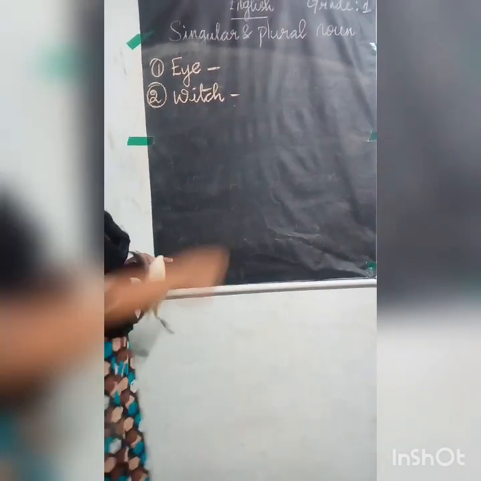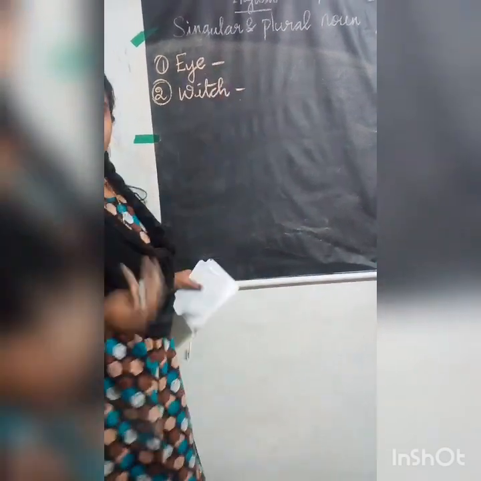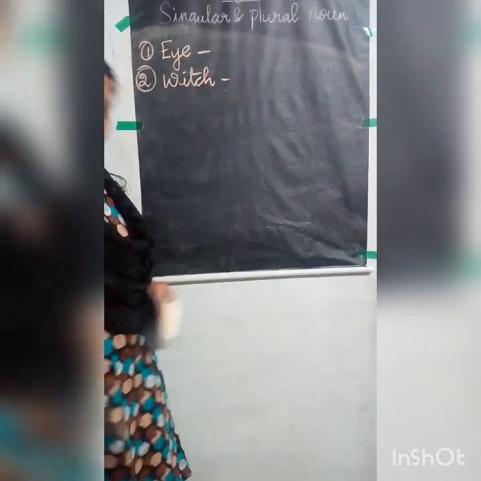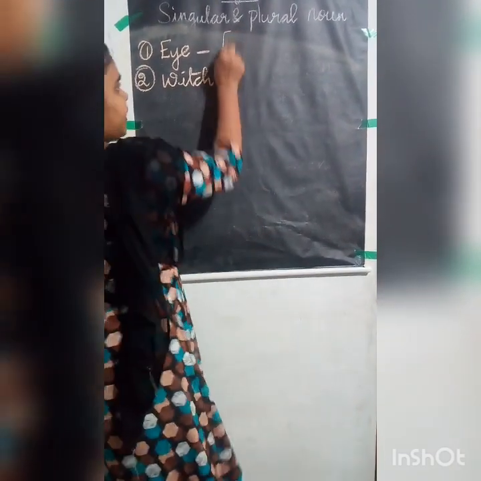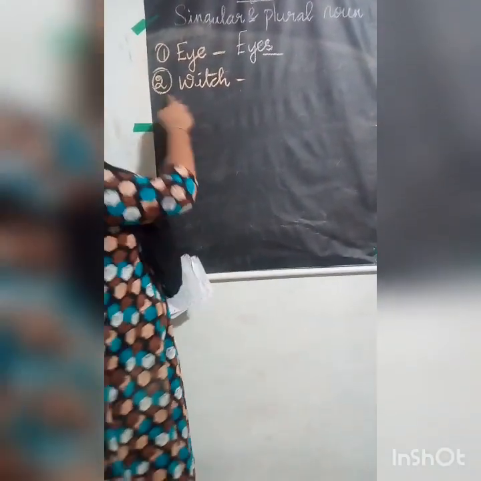Okay. Here you see. First question is eye. Now you see this is a regular singular noun. So what I told you, if it is a regular singular noun, what you have to do? You have to add S at the end. So you write E-Y-E-S. That's all. The second question you see,